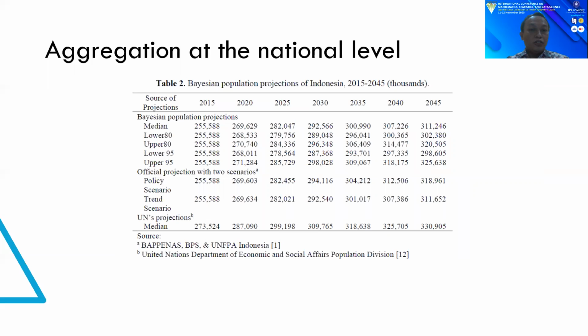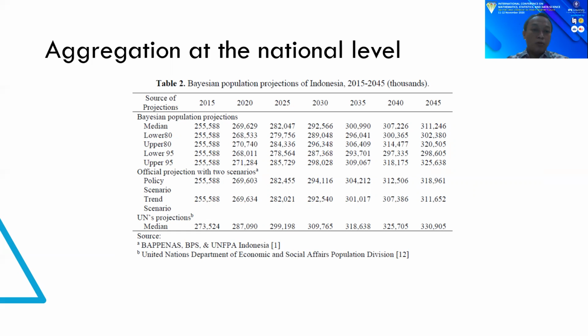There are two scenarios in the official projection, namely the policy scenario and the trend scenario. In 2020, the total population of the policy-based projection is slightly lower than the median value of the Bayesian population projection. After that, the total population from the policy-based projection exceeds the median value of the Bayesian population projection. The difference in the total population between these two projections will reach 7.7 million at the end of the projection period.